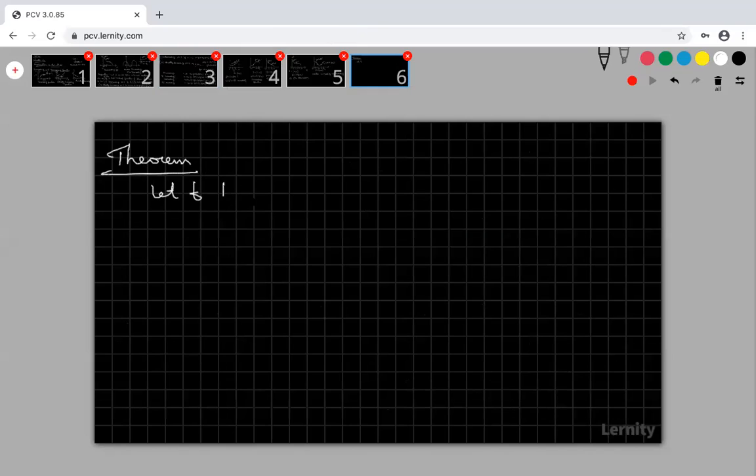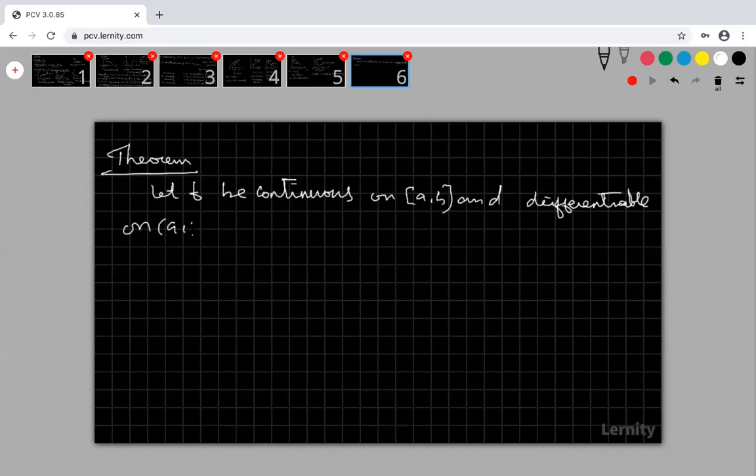Let f be continuous on the closed interval a comma b and differentiable, which means the derivative exists, on the open interval a comma b. Look at that.